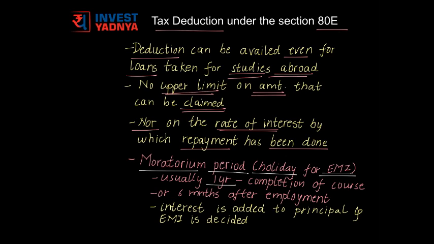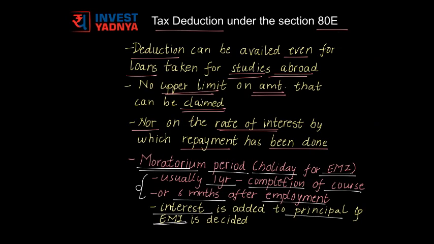It is usually a year after completion of the course for which the loan has been taken or 6 months after the student is employed. Whichever of these two is earlier is considered as moratorium period. The interest accrued in this period is added to your principal and then the EMI is arrived at.